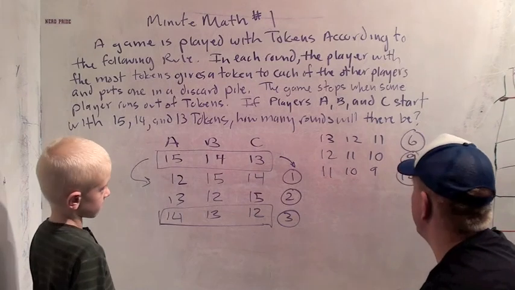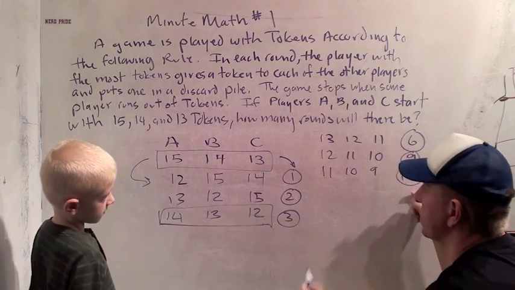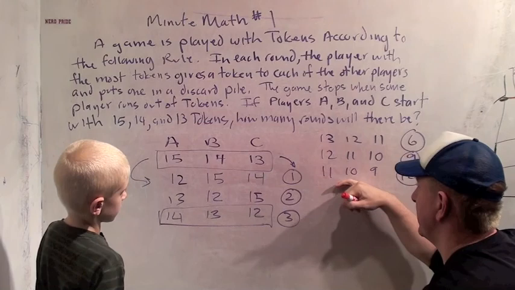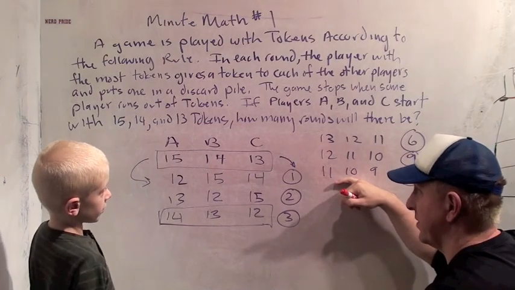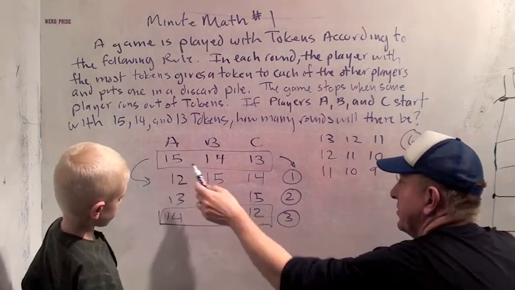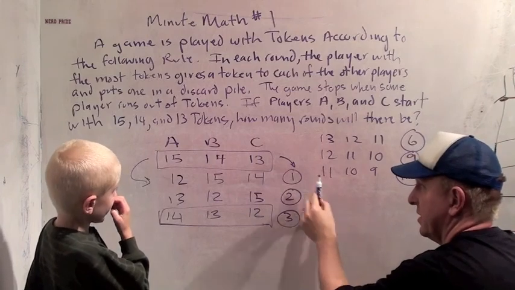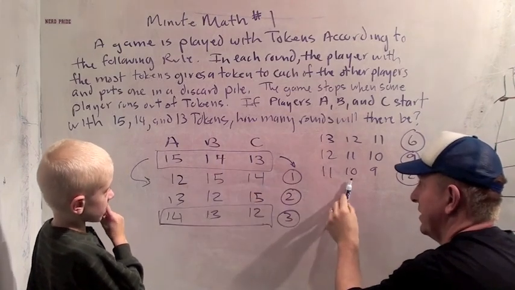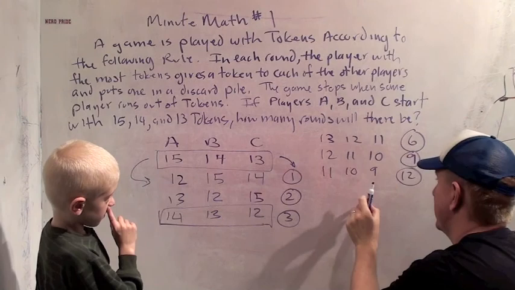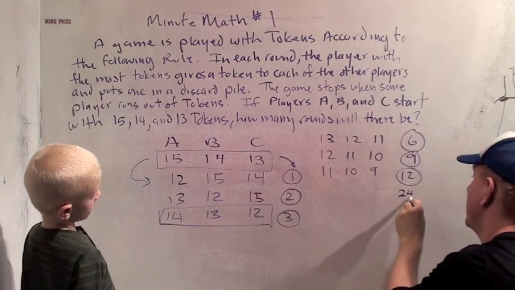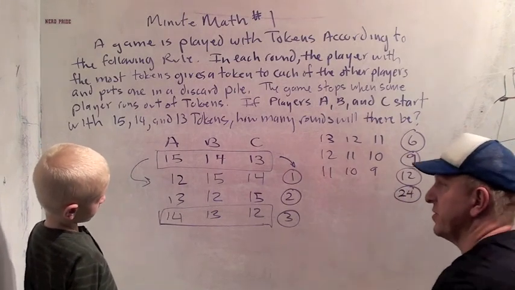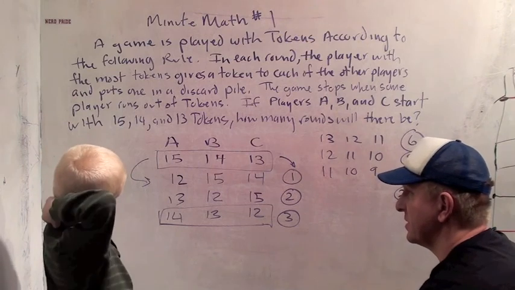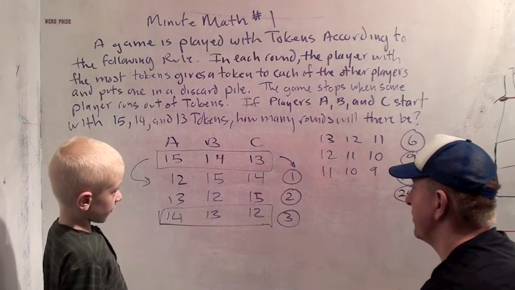Do you think we can count by more than 3s? After 12 rounds, how much did it go down, each one? Went from 15 to 11, and 14 to 10, 13 to 9. Okay, so how much does it go down after every 12 rounds? For 12 rounds, each number goes down 4.